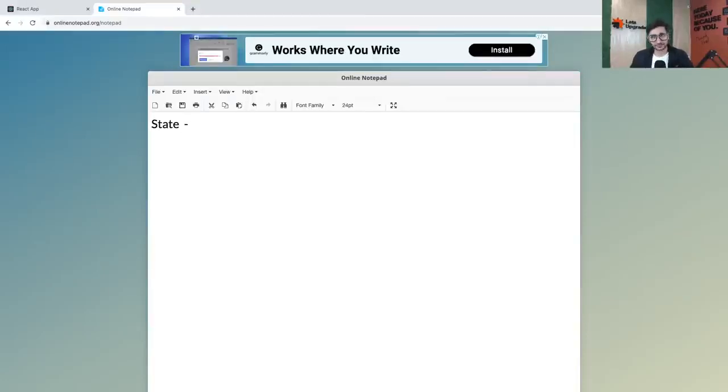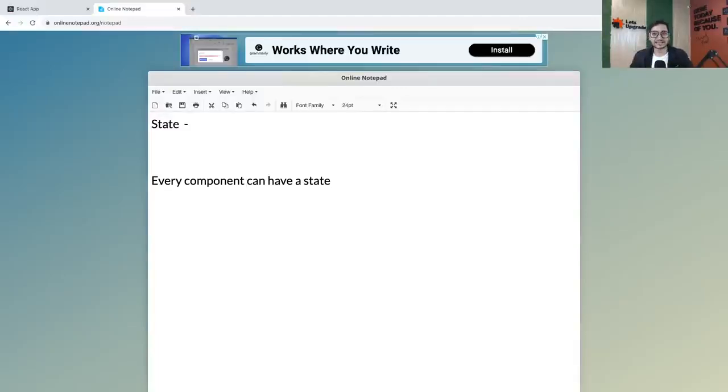Is that clear, guys? So remember, in React, if I have to just give you a theory idea, I'm going to be showing you everything about theory and about practical so that you understand it from all sides. So theoretically, in React, every component has a state. Each and every component that you create can have a state. Actually, you can say it can have a state. We can decide that. It is not automatically going to have state. We can decide it. So every component in React can have a state.